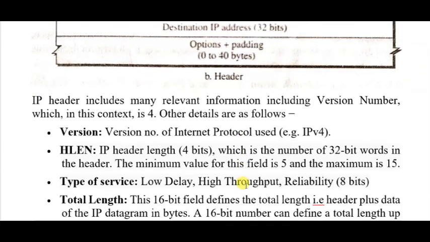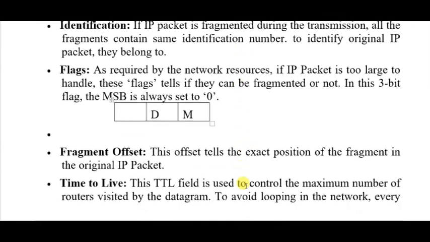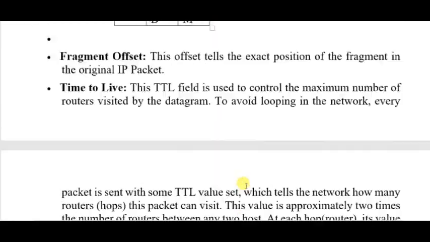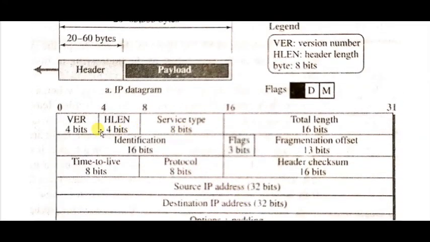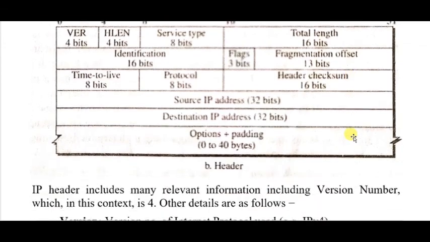Go through the note provided here, and there is one task for you. Give me the answer in the WhatsApp group. The question is: why is the size of this field mentioned here as 0 to 31, and why not any other value? Answer me in the WhatsApp group.